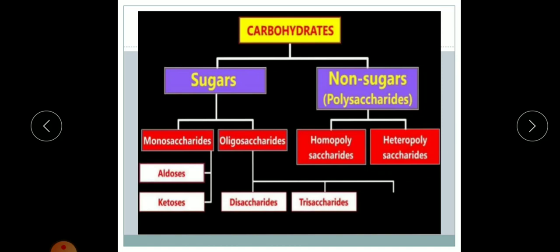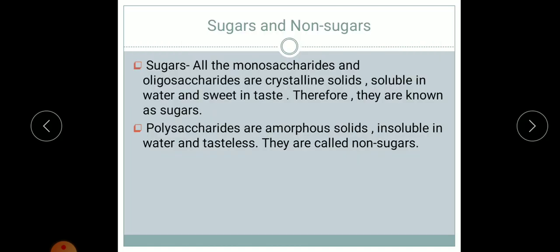Now we need to see the important terms along with the definition and example. Sugars and non-sugars: what do they mean? Sugars are the monosaccharides and oligosaccharides, which are crystalline solids, soluble in water and sweet in taste.